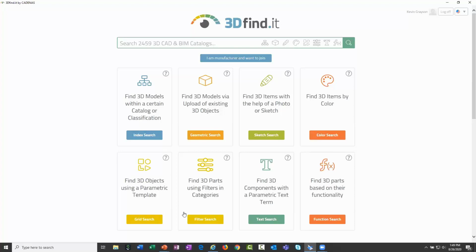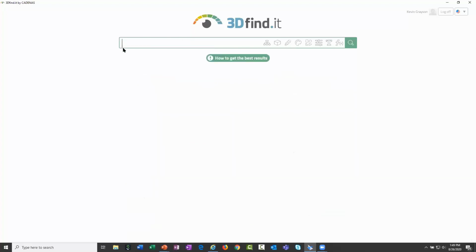There are some other options here, which we're not going to go through all of. I'll show you maybe 2 or 3 different options. But then there's also the general text search. So let's start with that, which is the most common.